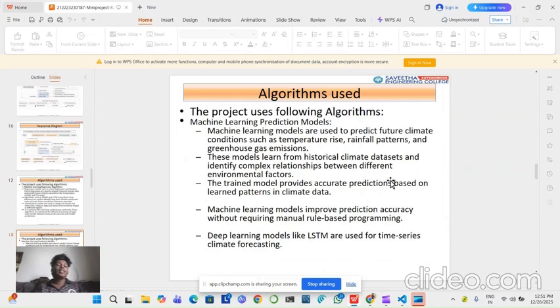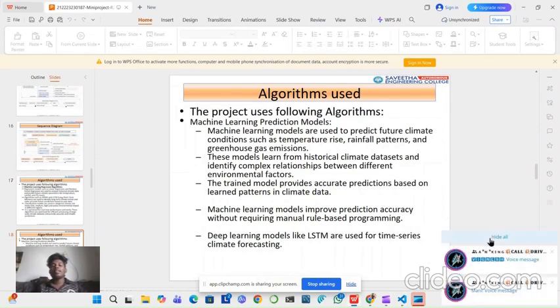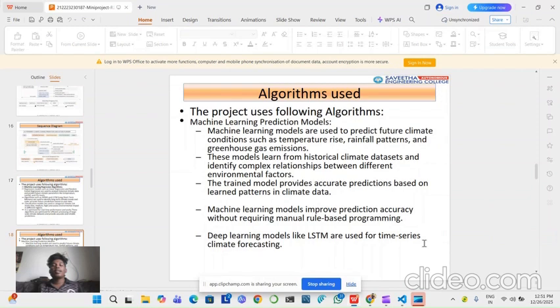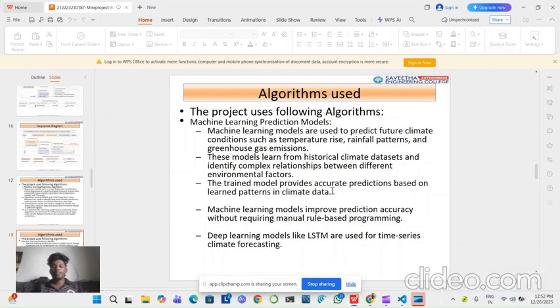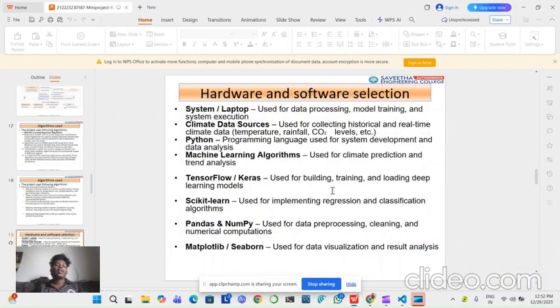And these are the machine learning prediction models. Machine learning models are used to predict future climate conditions such as temperature, rainfall patterns, and greenhouse gas emission. The trained models provide accurate prediction based on learned patterns in climate data. Machine learning models improve prediction accuracy without requiring manual rule-based programming. Next, hardware and software selection.